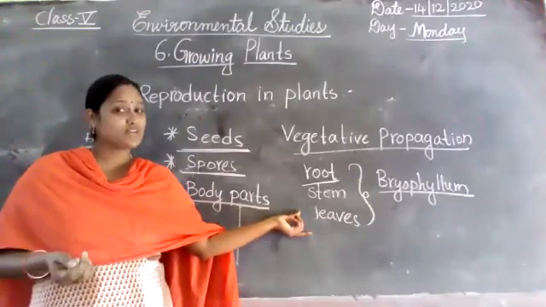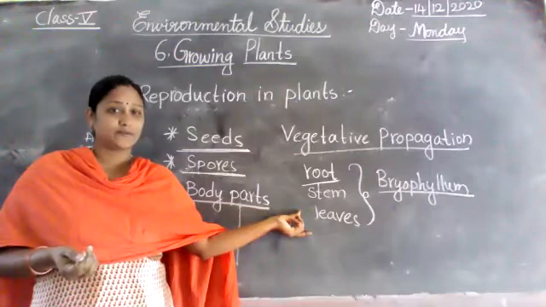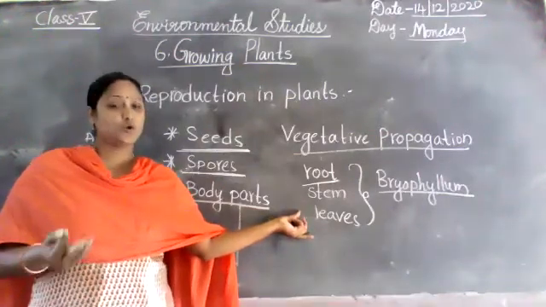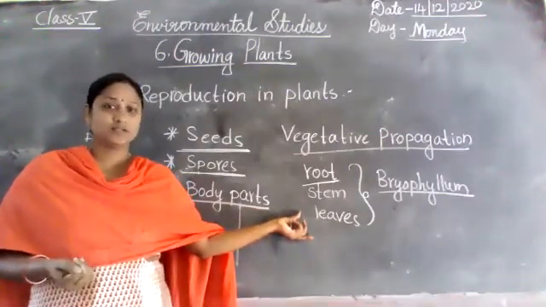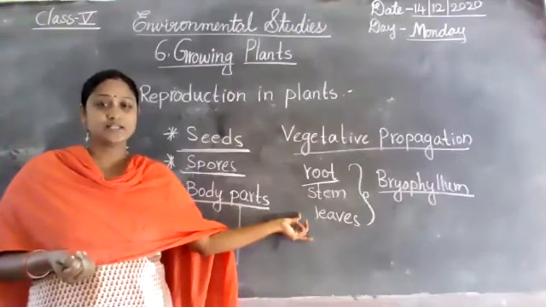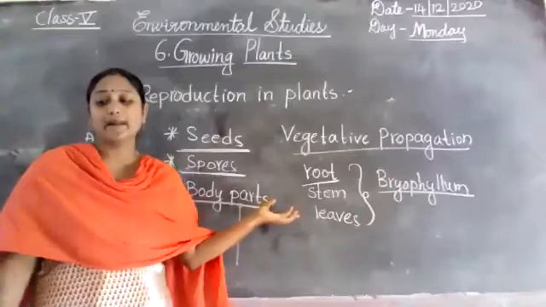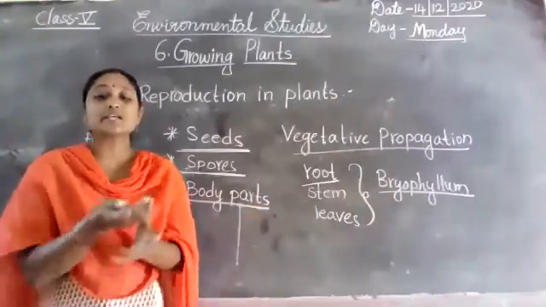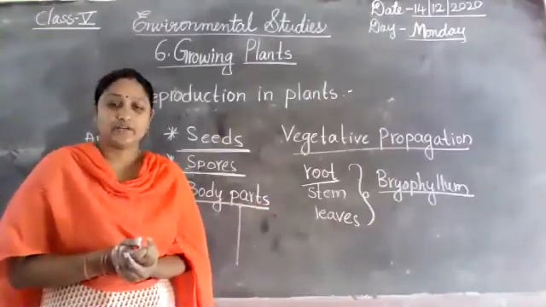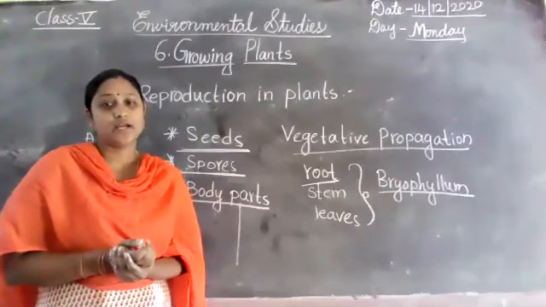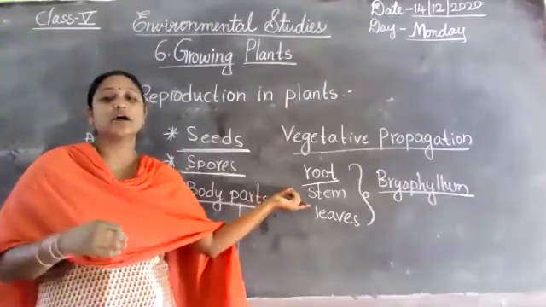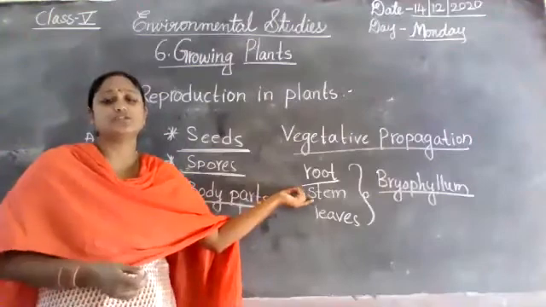Which type of leaves do we eat? Spinach, coriander, mint. So these are the leaves.